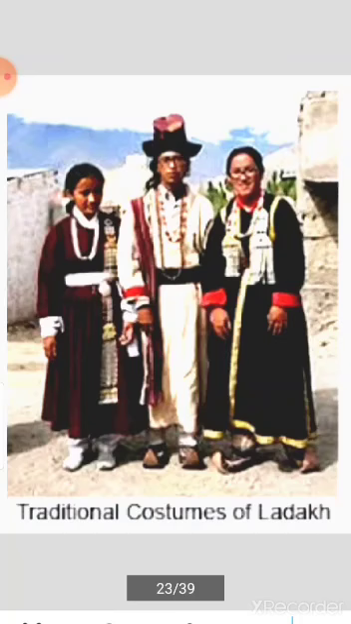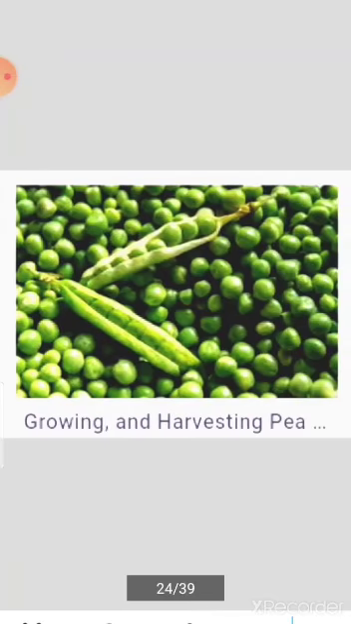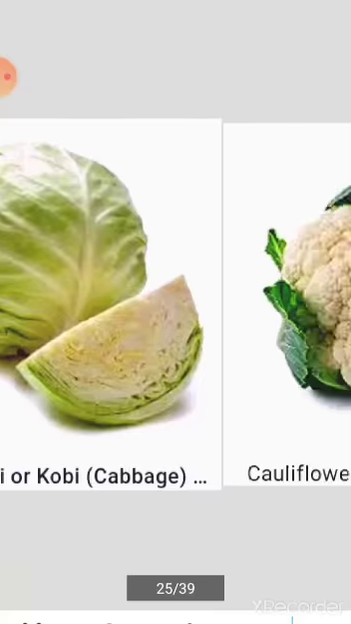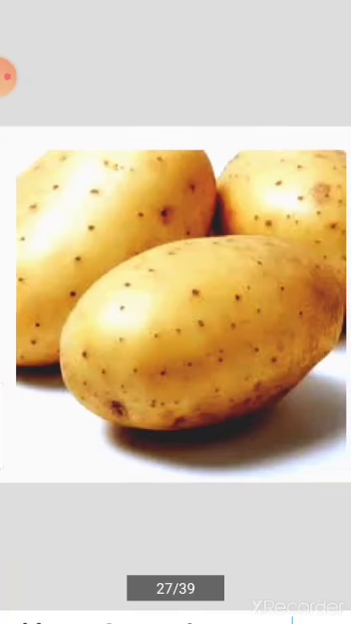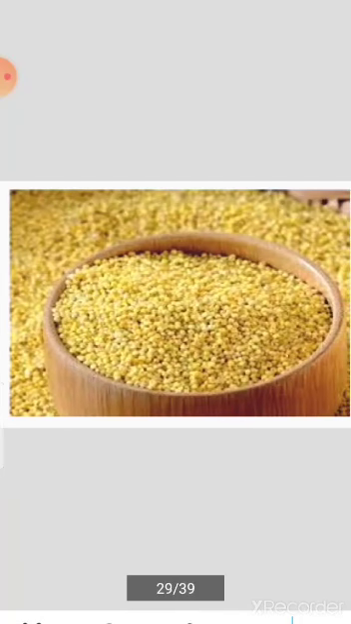Due to rocky and uneven terrain, people do very small farming, though they grow peas, cabbage, cauliflower, potatoes, wheat, and millets. Mostly they grow for household consumption, not to sell in the market. This type of farming is known as subsistence farming. Here farming is done in the months of May to October because of the harsh geographical conditions.